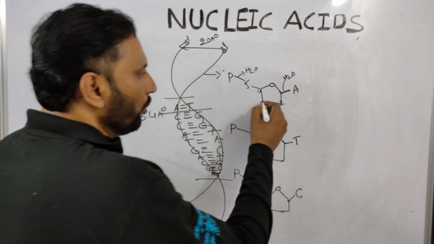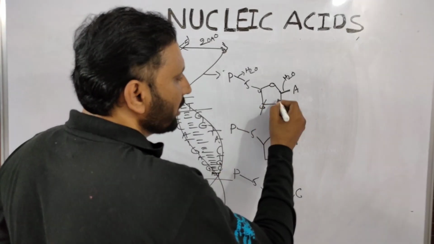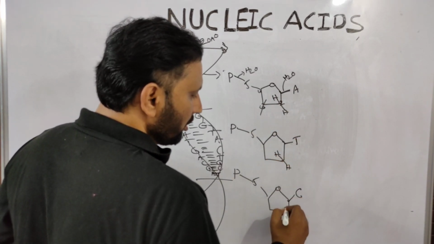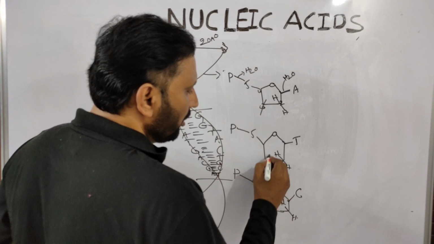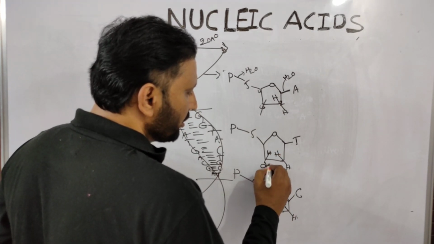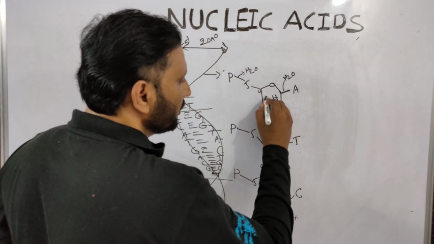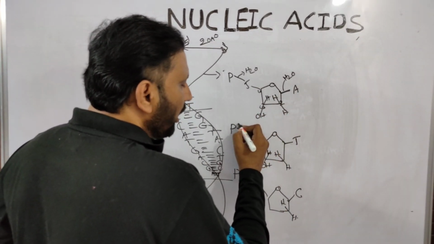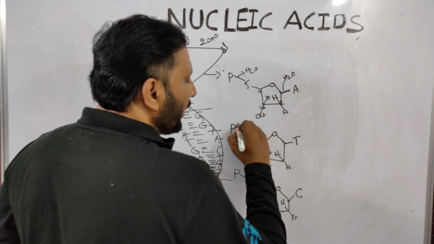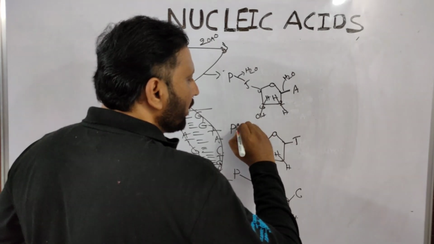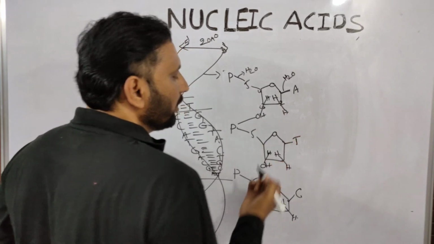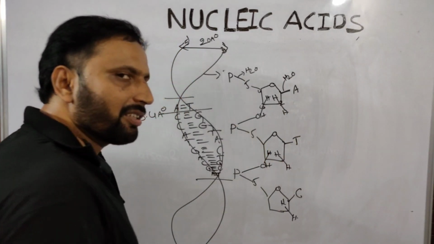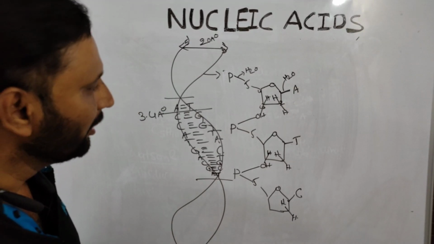Not only that one, here I am taking the deoxyribose sugar. Here H and H, here H and H, here H and H. Whereas here H and OH, here H. So the diester bond is established between phosphate and the OH at the third carbon. So this is diester bond. For the formation of diester bond also, water can be released.